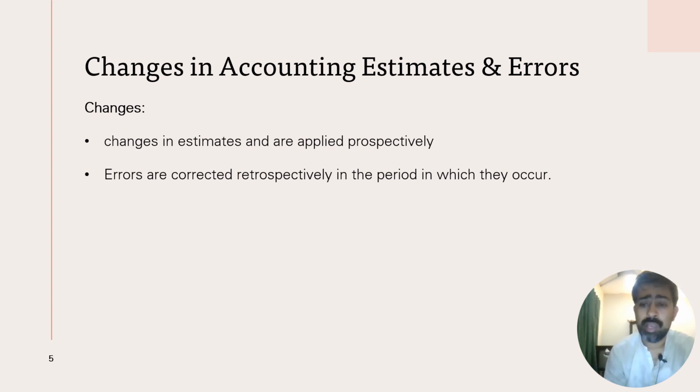However, for an accounting error, you need to correct the error in the period in which it occurred. So for example, if you're preparing financial statements for 2024 and the error occurred in 2023, you will correct the financial statements for 2023. However, if the error occurred before 2023, then you will restate the opening numbers of the 2023 financial statements shown as comparative. So for the user of financial statements, it will be clear that there was a certain accounting error in a prior period which has been corrected now.